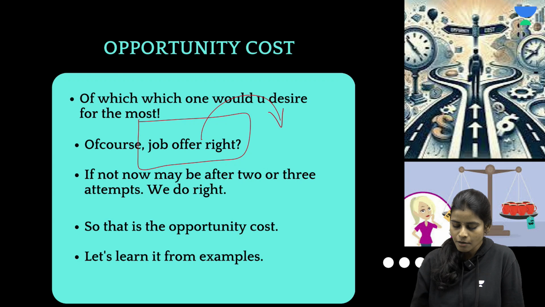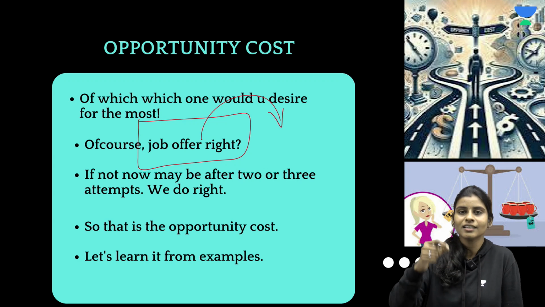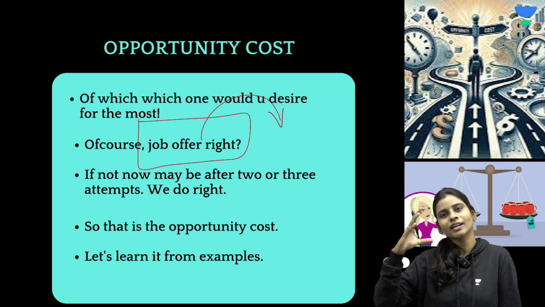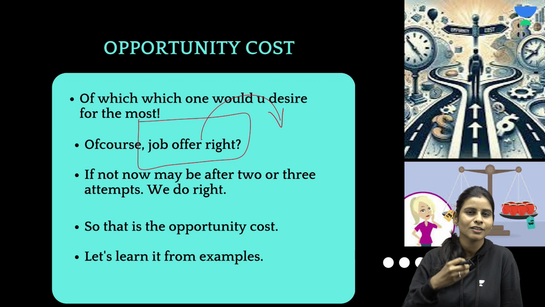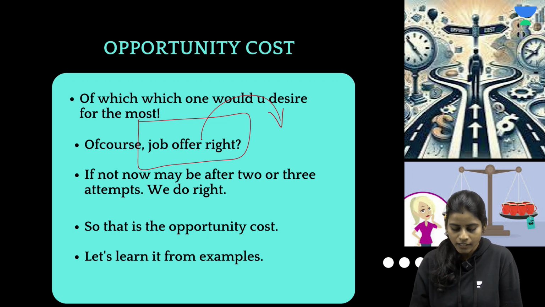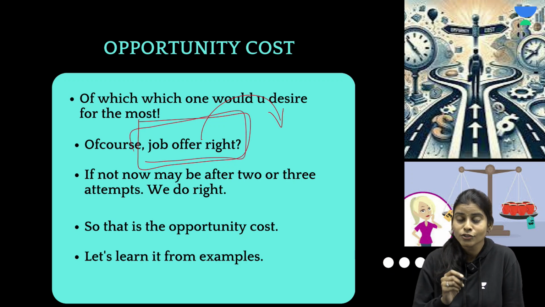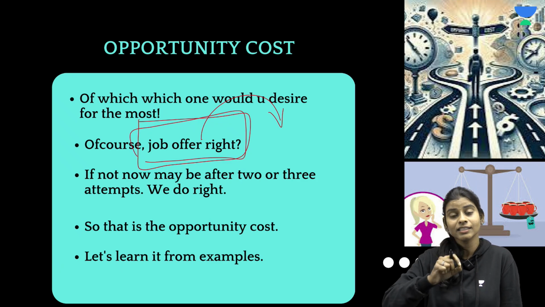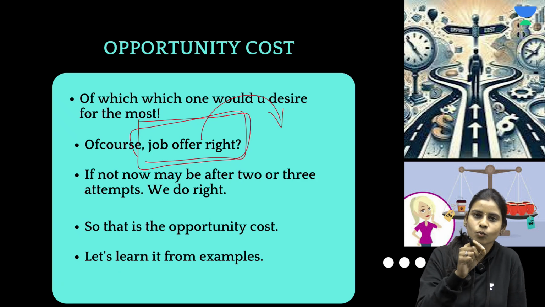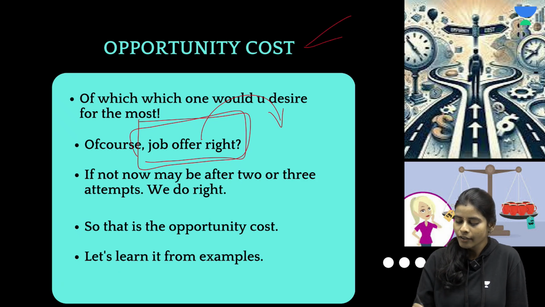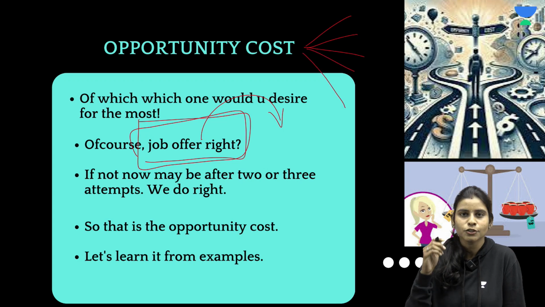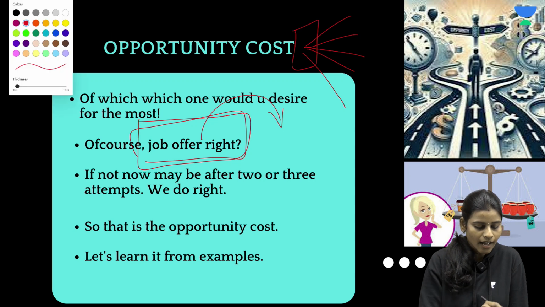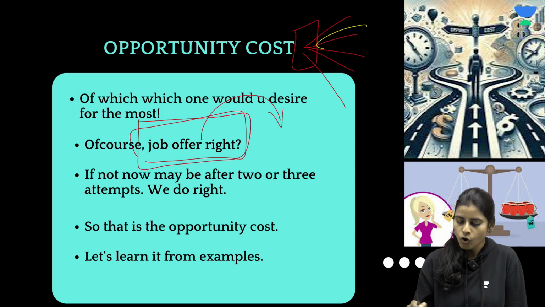So this can be the most desired trade-off when compared with the other trade-offs of not spending time with family, not spending time with friends, etc. This is something which is going to cost you very high. Clear? So this type of most desired trade-off is called what? Opportunity cost. So for every n number of trade-offs that you make with respect to a particular decision, you will always have only one opportunity cost.